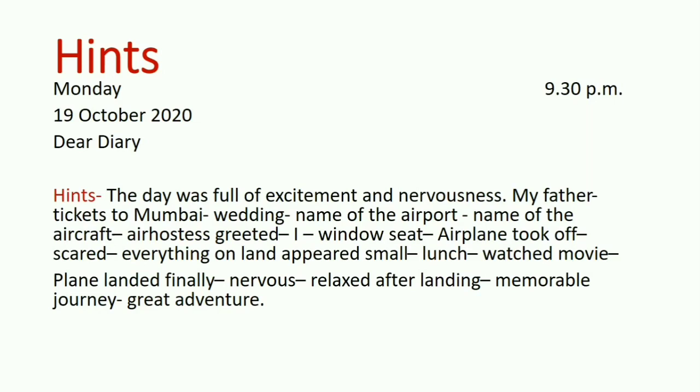Then you can name the airport also. Maybe you went from Amritsar, or maybe from Delhi. So you have to write the name of the airport, and the name of the aircraft also. Air India, Etihad, Indigo. There are so many different flights. The air hostess greeted you. These are just hints. You can use these hints and write your diary entry.